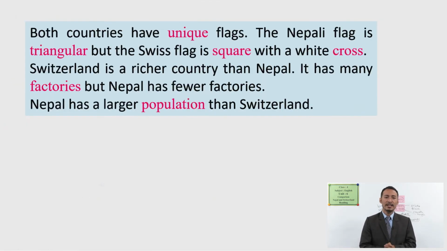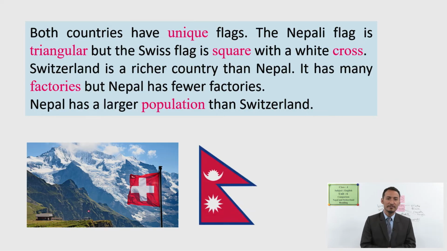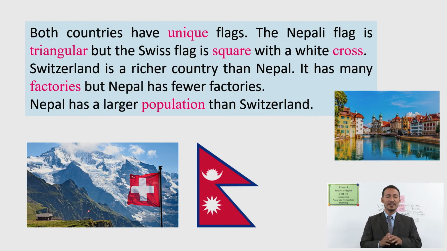Let's talk about the next paragraph. Both countries have unique flags. Okay, unique flags, do you know? Unique flags are differently looking flags. They are not very common flags. So the Nepali flag is triangular, but the Swiss flag is square. Okay, so look here. This is a square and the Nepali flag is triangular.